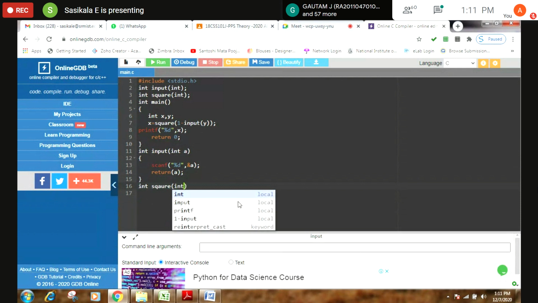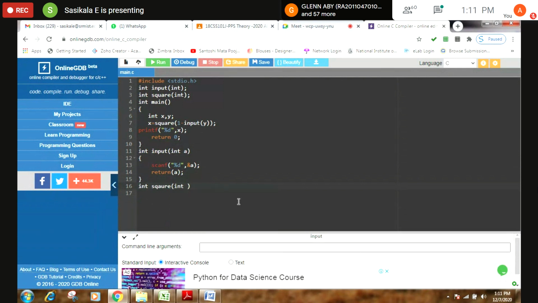It will get one input, and after getting an input from the input function, it performs an arithmetic operation. The value will be passed to this square function, so I can make it b here.